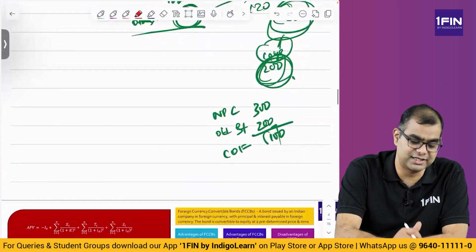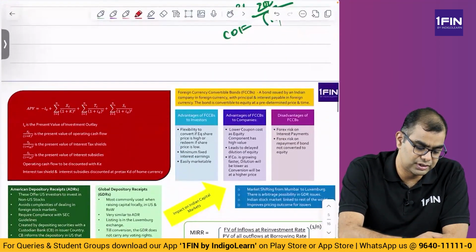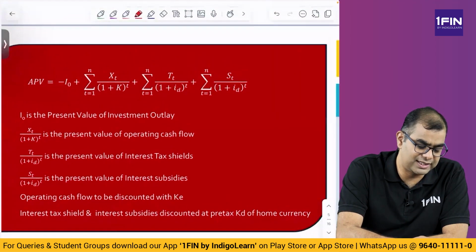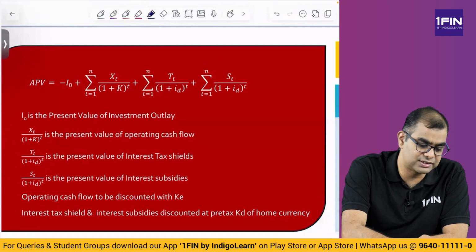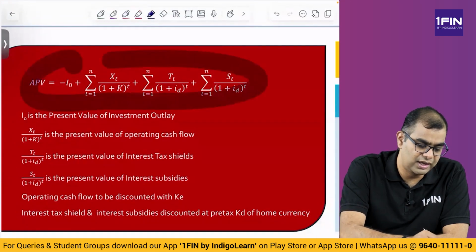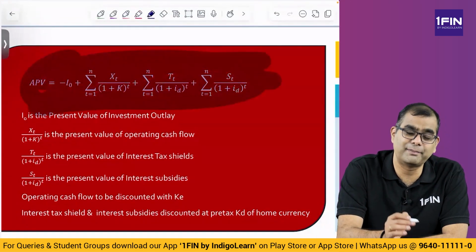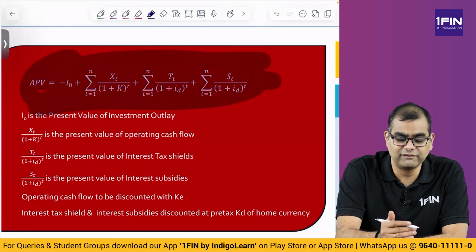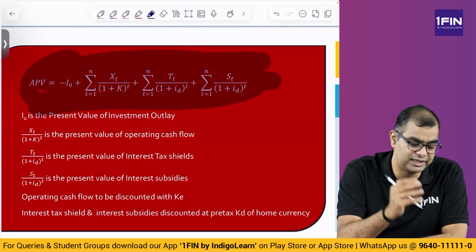Now moving to the next aspect. Next aspect, we have something called adjusted present value. What is this adjusted present value? Adjusted present value method is a method to evaluate projects where you consider three aspects. What are the three aspects?